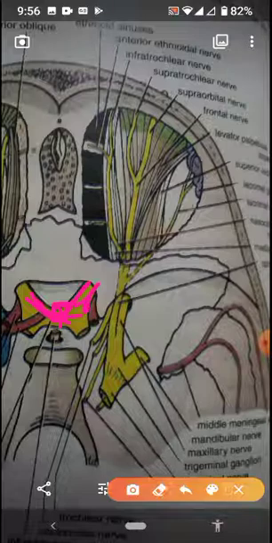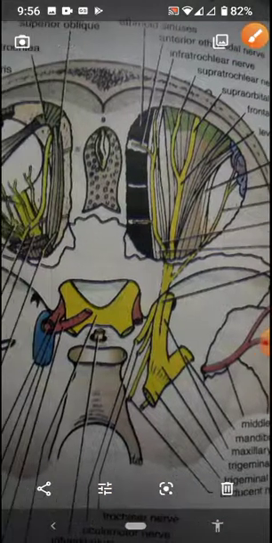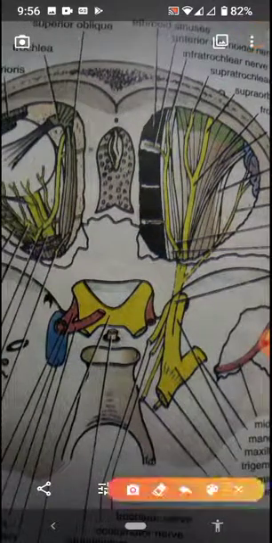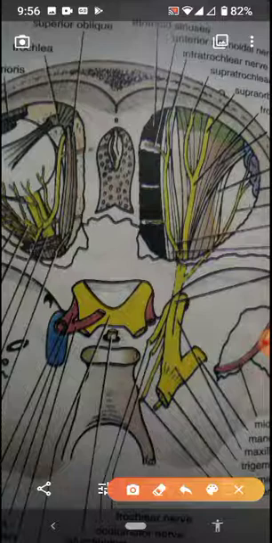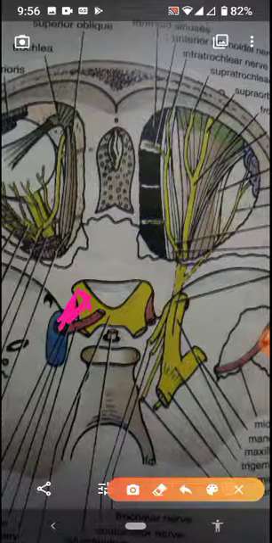It is entering the orbit through the optic canal. So you can see from here like this. You can see this optic nerve is also associated with this artery. This is the ophthalmic artery. Along with the ophthalmic artery, the optic nerve enters into the optic canal and then into the orbit.